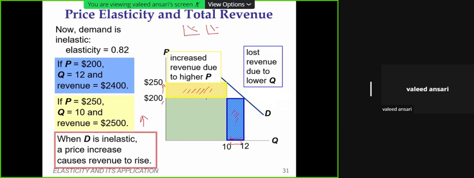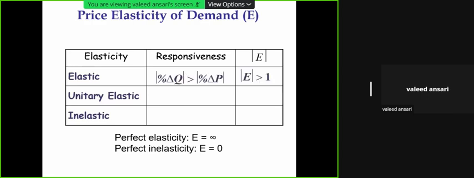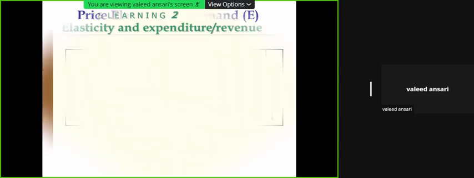So the important thing is that if demand is inelastic and you increase the price, total revenue will increase. If demand is inelastic and you decrease the price, then total revenue will fall, because the quantity will increase because of the fall, but the lost revenue on account of the fall in price will be greater than the increase in the quantity demanded, because inelastic demand is not that responsive. With unitary elasticity, there will be no impact at all. All these are explained here in my slides.